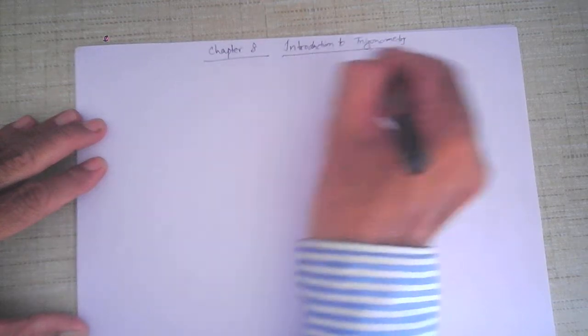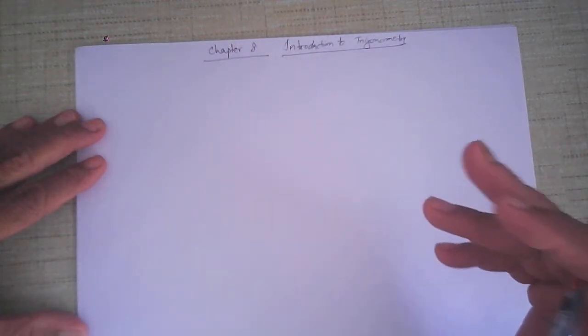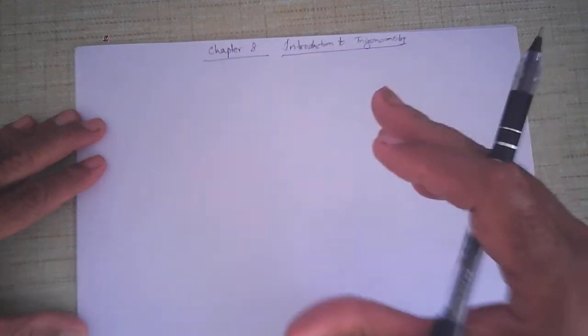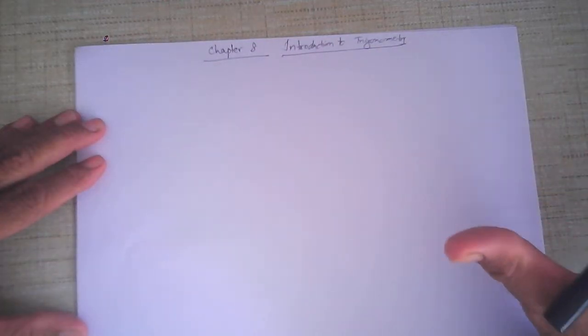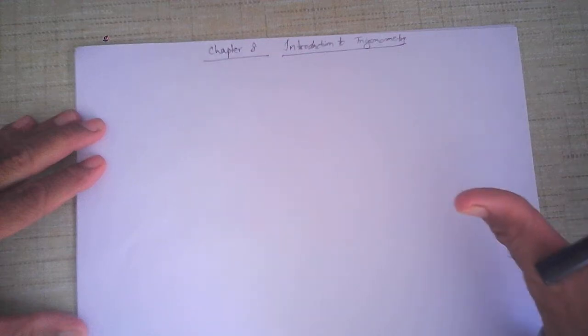Alright, let's first understand just a few basic things. Trigonometry is the measurement. Tri actually means triangle. The word trigonometry comes from the words triangle and measurement: measurement of the sides and angles of a triangle.